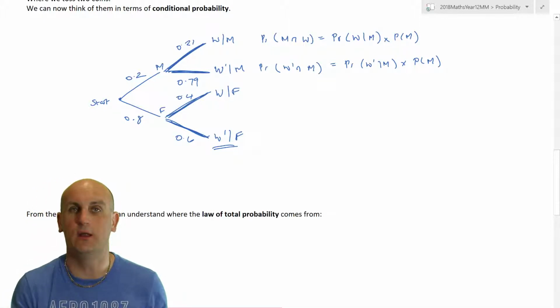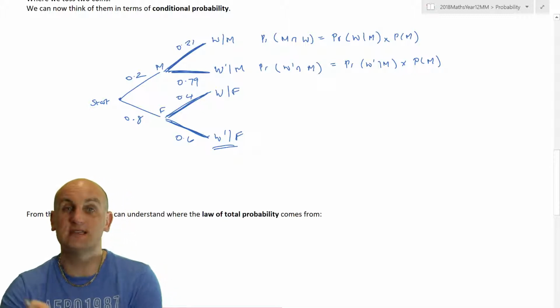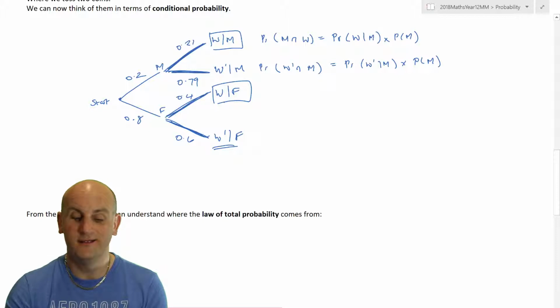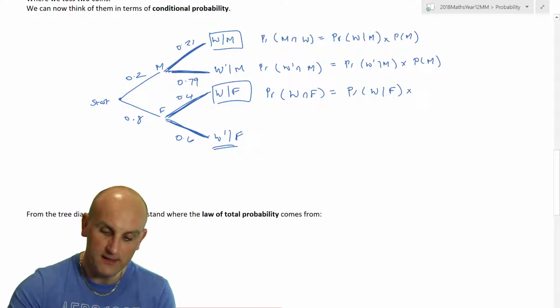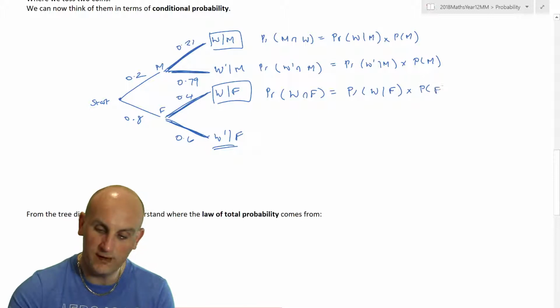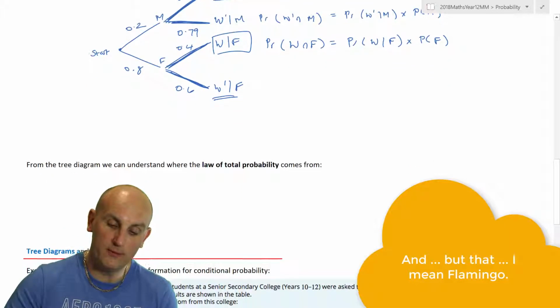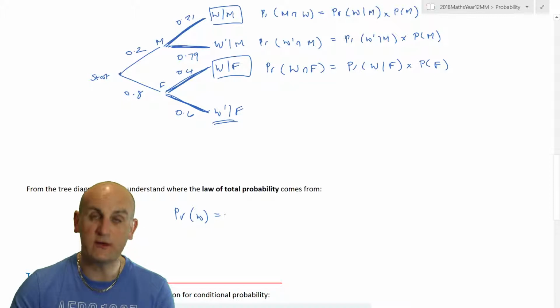I mean, could we use it to work out the probability of winning, for example? Well, yes, if I wanted to find out the probability that something had won, then I would be looking for this event here and this event here, wouldn't I? Yes? So let's just write this out longhand. The probability that it is won and female is the probability of winning given that it's female times the probability of it being female. So if I want to find the probability of winning, and I'm going to run out of space here, I'm just going to add those two together.